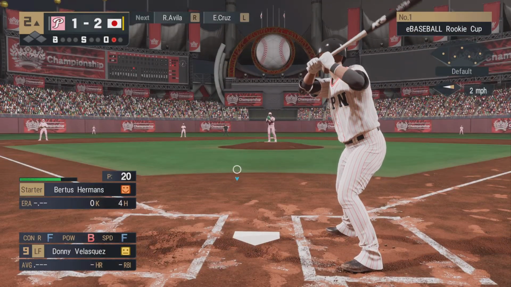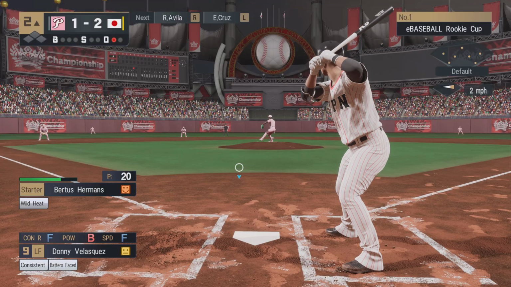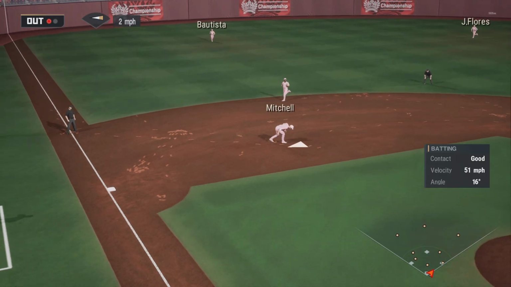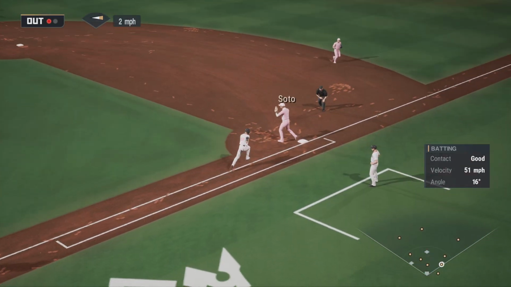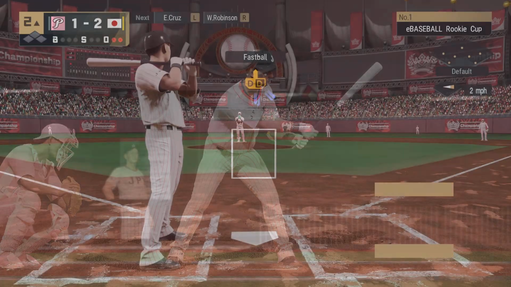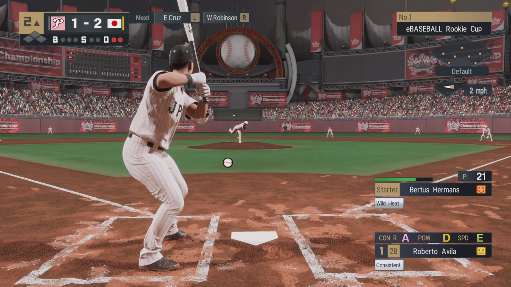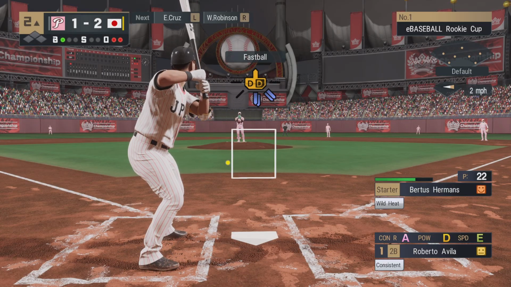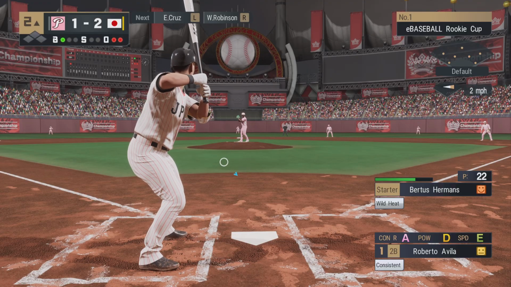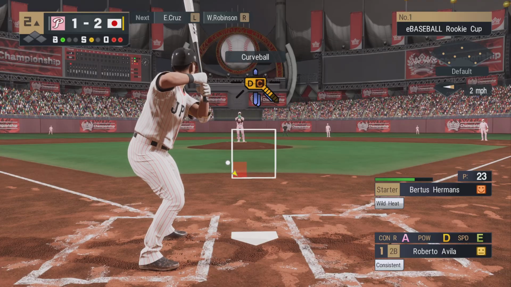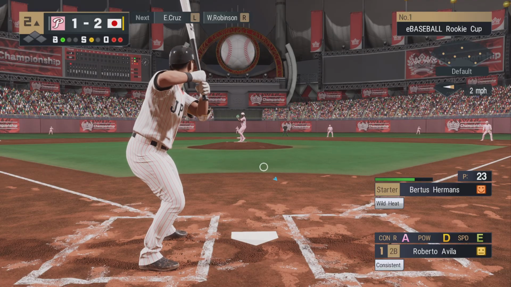It's the number 9 man now, Dottie Velasquez. 1 away now. He hits an outside pitch, and the third baseman has it. Two away now. We're back at the top of the lineup. Now batting, Roberto Avila. In his last at-bat, he reached base on a single. Japan, after giving up the game's opening run in the previous inning, struck back to take the lead themselves in this one.